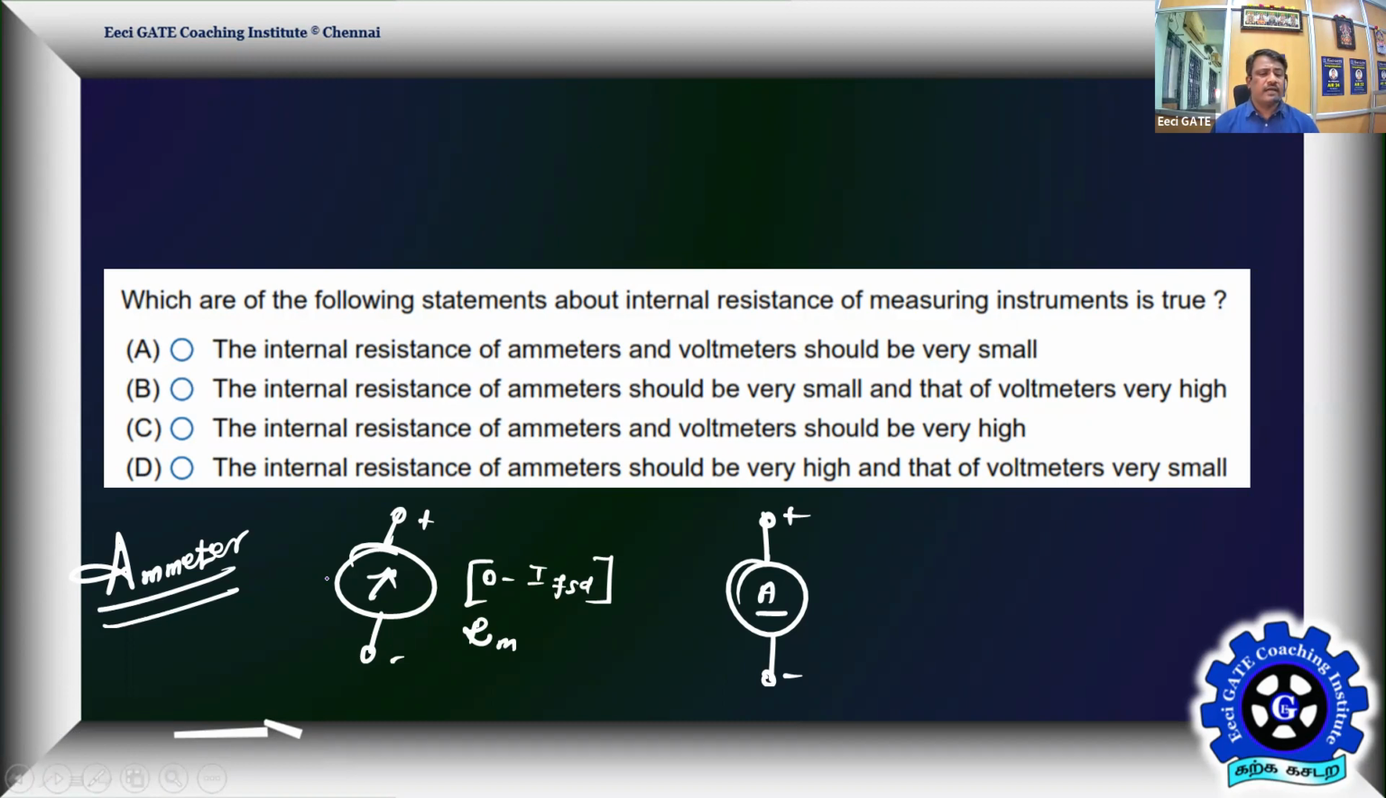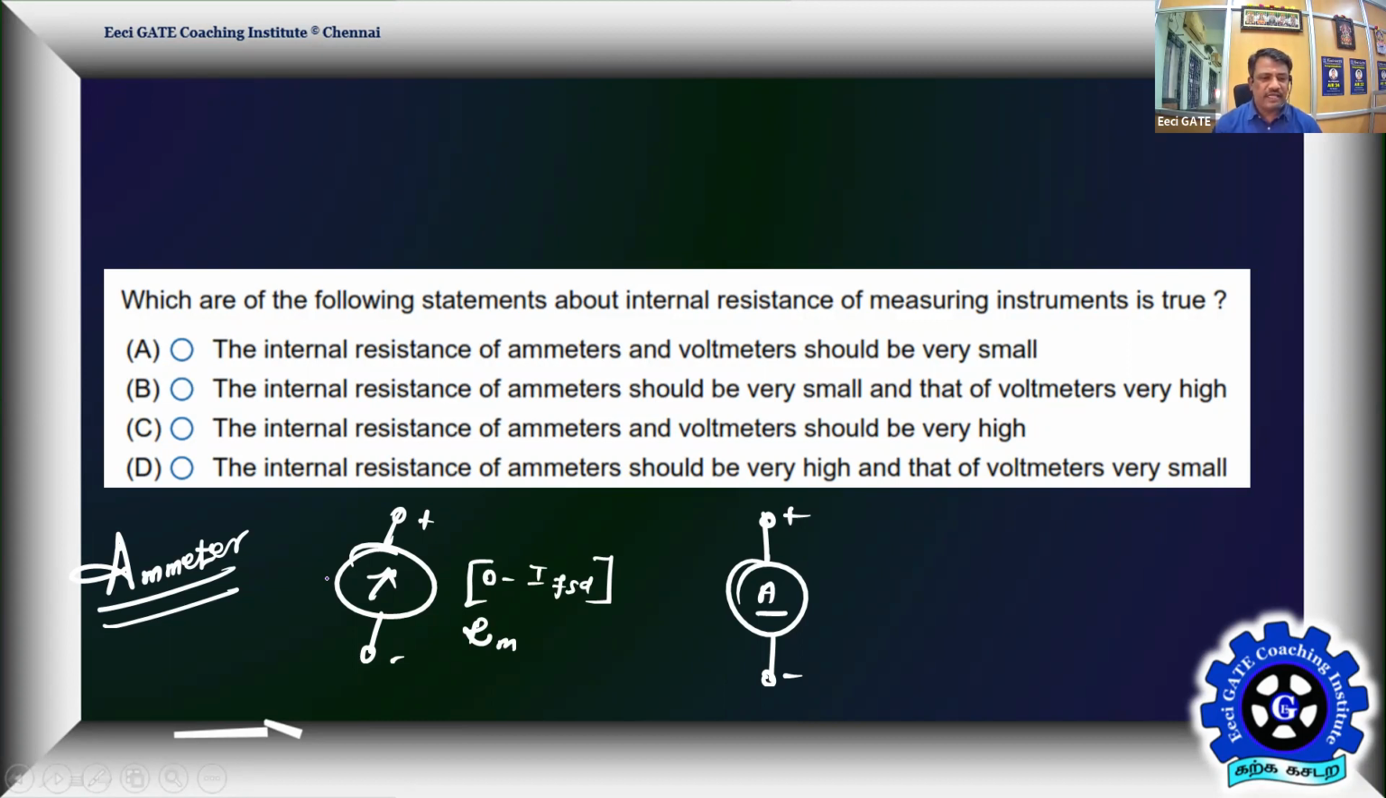The options are saying the internal resistance of ammeters and voltmeters should be very small. No, we don't expect that. If the voltmeter resistance is 0, then it is going to measure nothing. On the other hand, if the ammeter resistance is very large, meaning infinity, it is going to stop the entire current in a current test environment. So we expect the ammeter to have 0 resistance and the voltmeter to have infinite resistance. That's the ideal thing, so the option closer to the ideal is your answer.